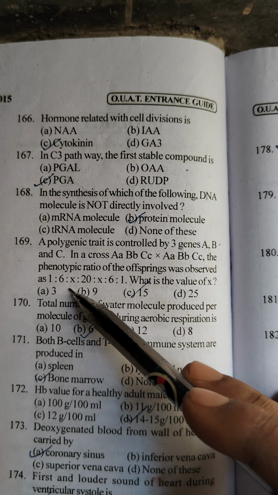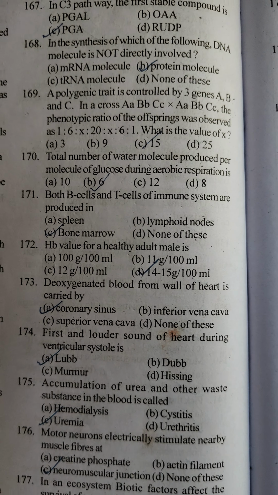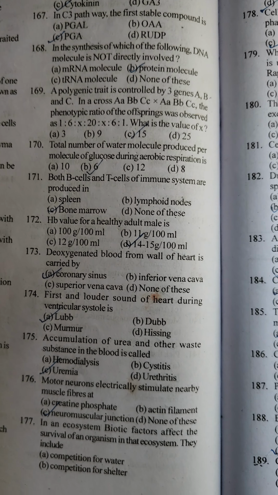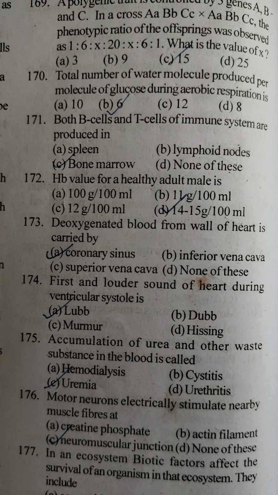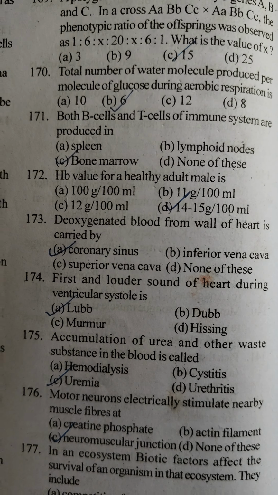The first and louder sound of the heart during ventricular systole is called lub. You know, both the two sounds are there, that is lub and dub. So the first and louder sound of the heart during ventricular systole is lub, and diastole represents dub.